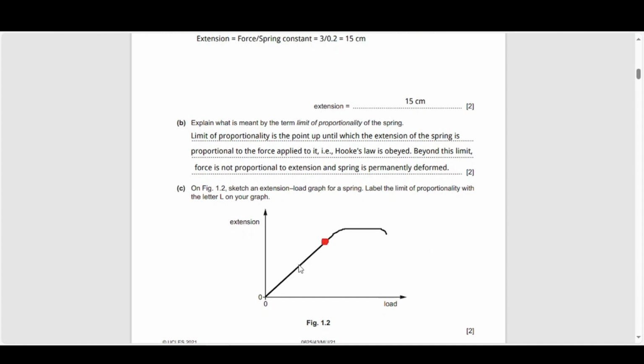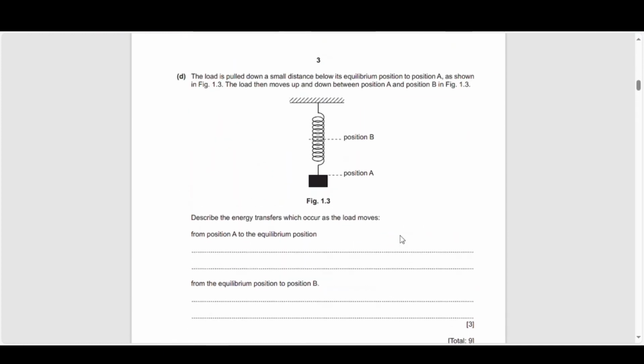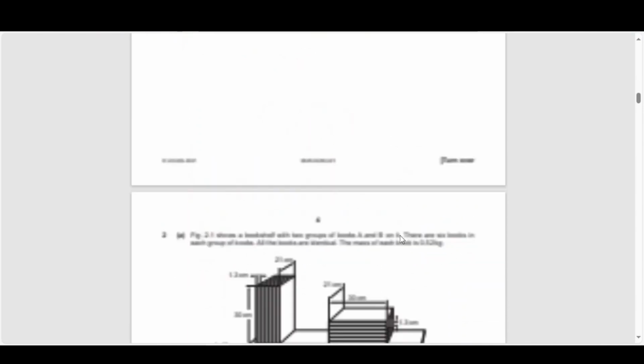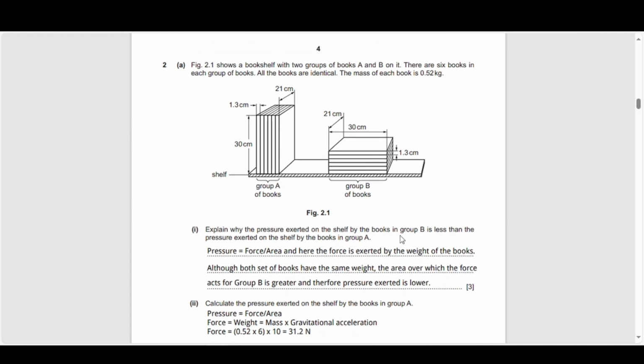So the two things they're looking for is you want a linear region up till the limit of proportionality. You've got to be able to label that, and you want a non-linear region after that. So those are the two bits that they're looking for. So here, part D is looking at energy transfers at different positions. That's not something that we have encountered yet, but I'll be making a video on it.